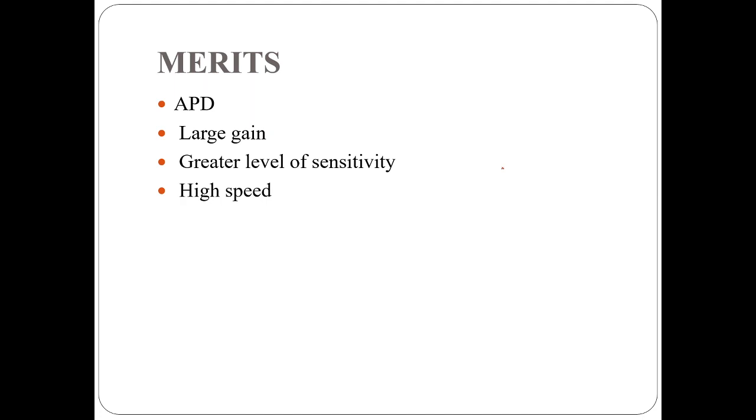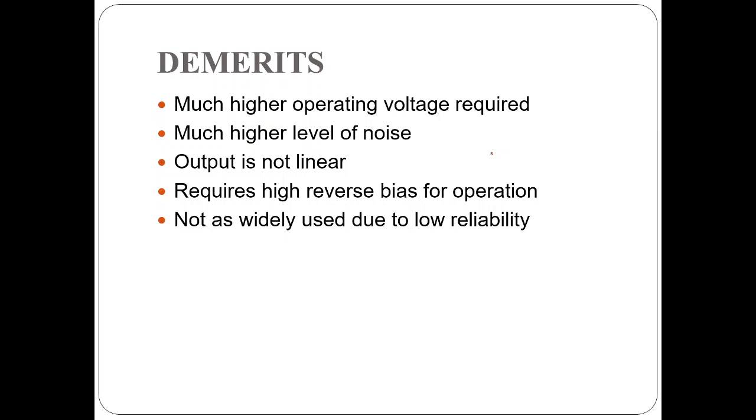So what are the advantages? It has larger gain, greater sensitivity and high speed. The demerits are that a much higher operating voltage is required, since we are operating in reverse bias condition, and a much higher level of noise, due to the electrons moving in random nature.